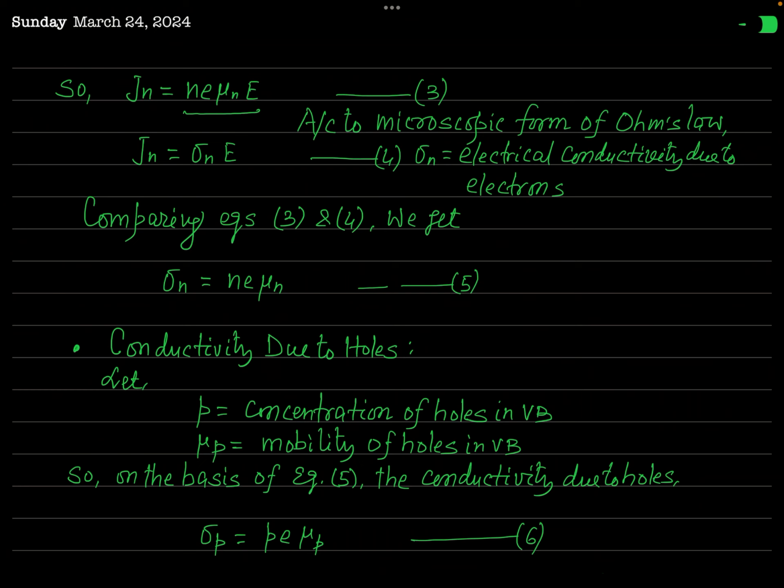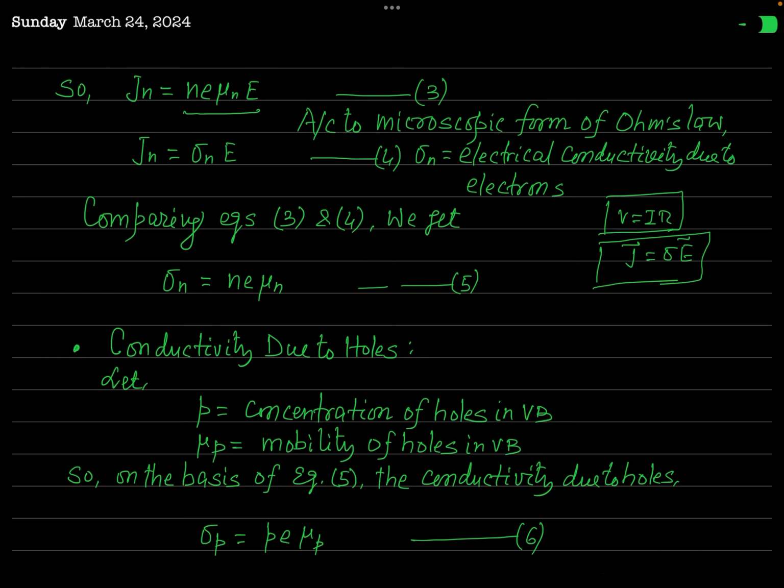But you have definitely studied Ohm's law in two forms. One form of Ohm's law is V equal to IR. This is called the macroscopic form of Ohm's law, or the scalar form of Ohm's law. On the other hand, the vector form of Ohm's law is written like this: J equal to sigma E. This is called the microscopic form of Ohm's law or the vector form of Ohm's law.